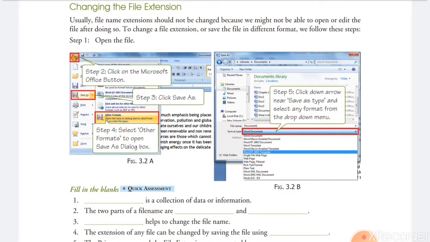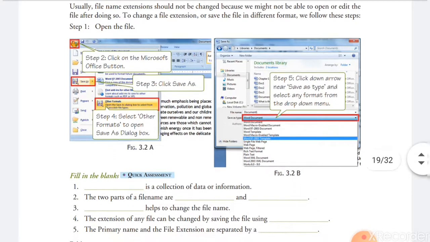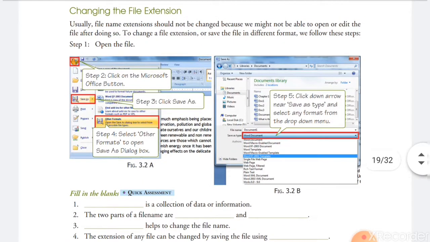But sometimes we can change the properties, we can change the extension of the file. For example, if you have created any MS Word document, you can save it as a PDF file. If the Save As option allows you to change the extension, then you can change it. Otherwise, we cannot change it.